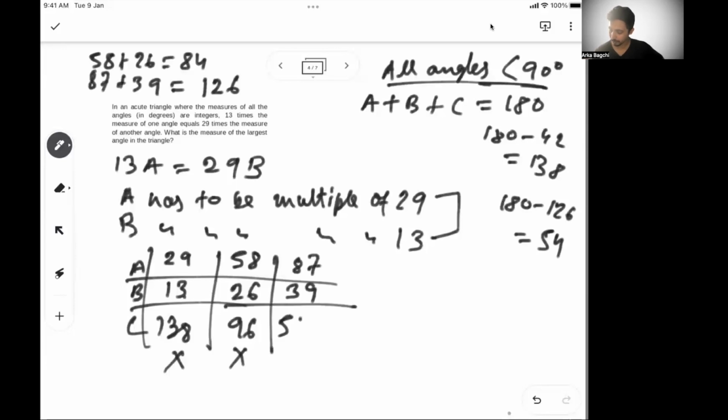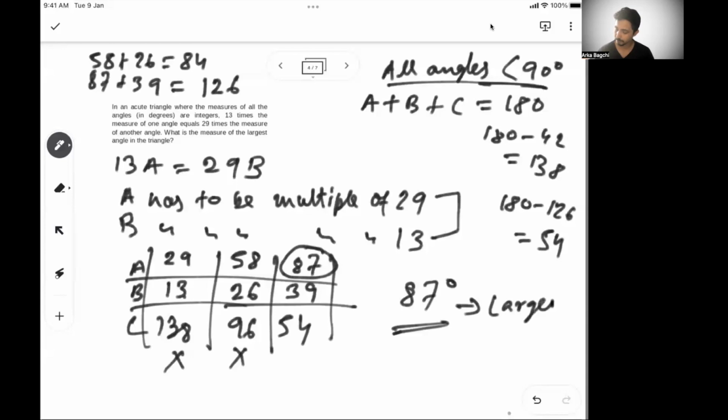C becomes 54, right? So what we can see after this is, if I increase A, the fourth multiple of 29 is more than 90. So that is not possible. So this is the last. And here I can see A has the highest value. So 87 degrees is the largest angle, right? Because this is the only possibility where all the angles are less than 90, and A and B are both multiples of 29 and 13, and they satisfy each other.